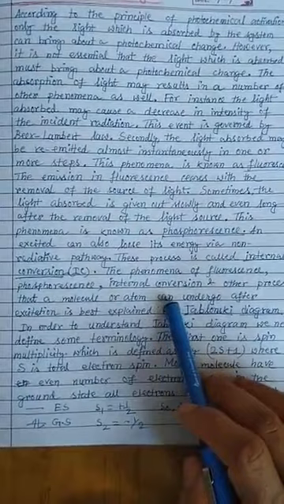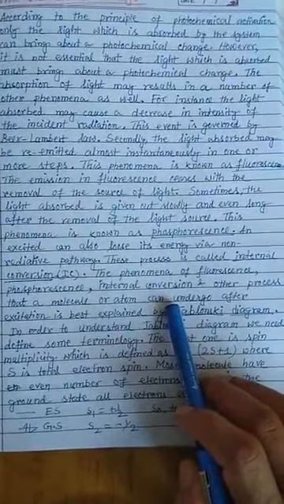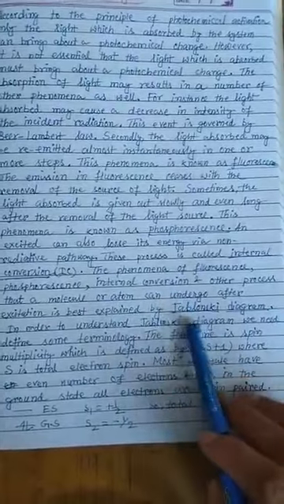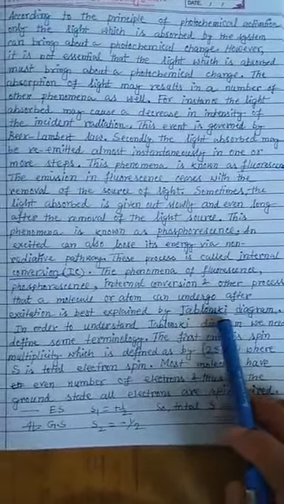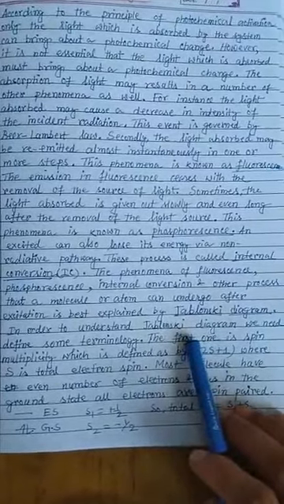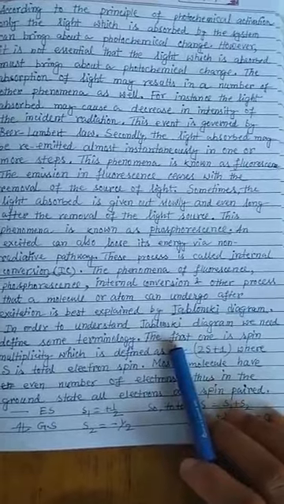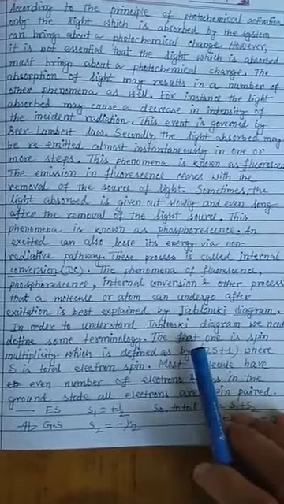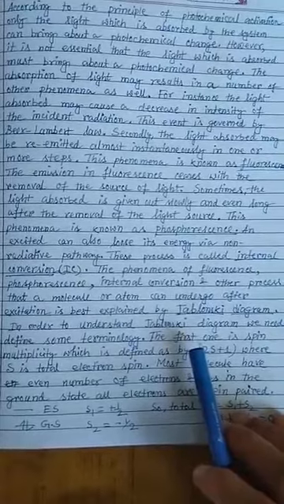The phenomena of fluorescence, phosphorescence, internal conversion, and other processes that a molecule or atom can undergo after excitation are best explained by a diagram known as the Jablonski diagram. In order to understand the Jablonski diagram, we need to define some terminology. The first one is the spin multiplicity, because we frequently use the terms singlet and triplet.